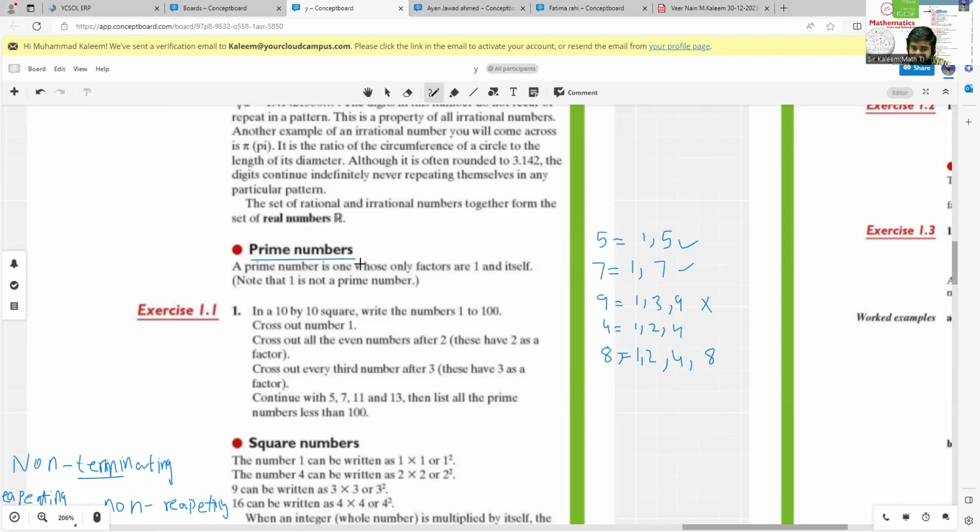This definition is different from the book, but you can also learn from the book like this one. A prime number is a number whose only factors are one and itself. They are explaining the same thing. Means a number which has only two factors, one and itself, that number will be known as a prime number. And note that one is not a prime number. Why? Because one has only one factor.